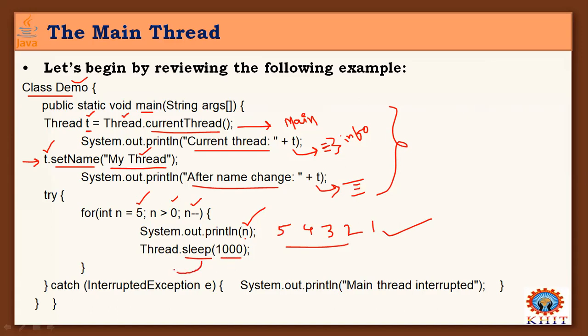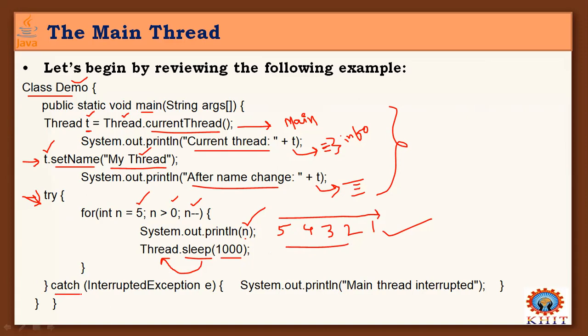This method should be invoked through the Thread class. So while displaying these values in this order, it sleeps for 1000 milliseconds before displaying each value, right? But here we used the exception handling mechanism, try and catch.